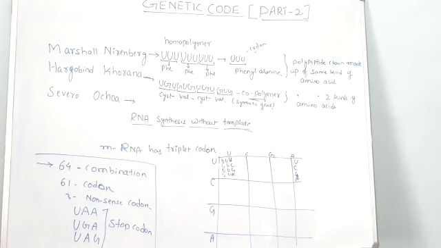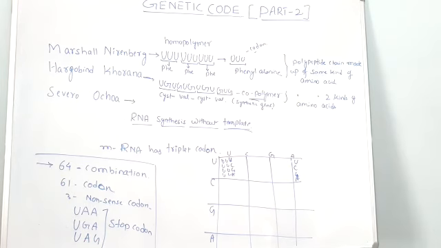So here it is: first position, second position, third position. UUU will form a triplet code, that is UUU. Similarly, UUC, UUG, UUA.